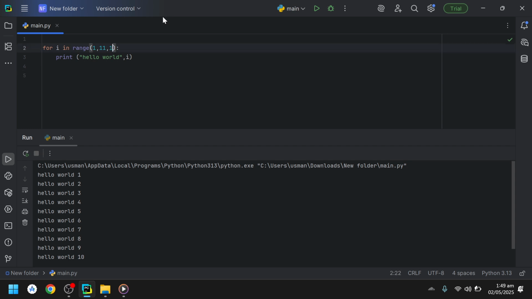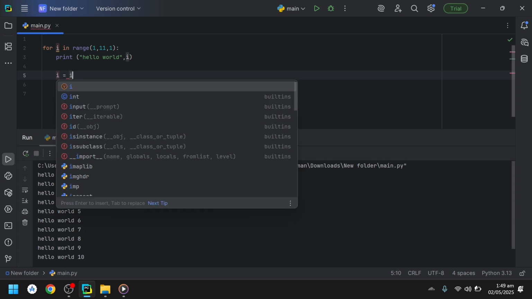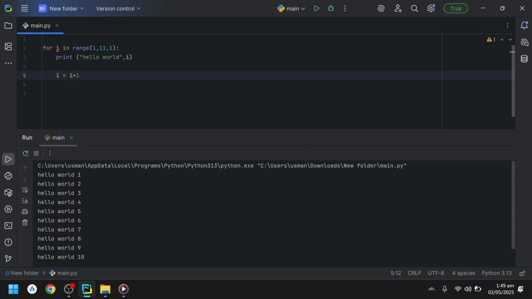If I write 1 here, that means i is equal to i plus 1. So 1 is always written by default here, even if we don't write it. So 1 means it will get incremented by 1. If I write, let's say, 2 here, that means it will get incremented by 2.